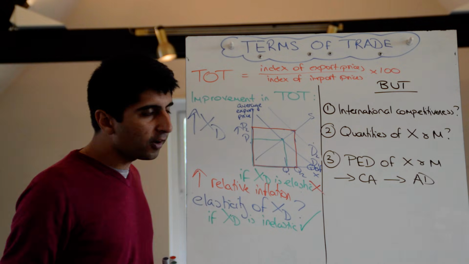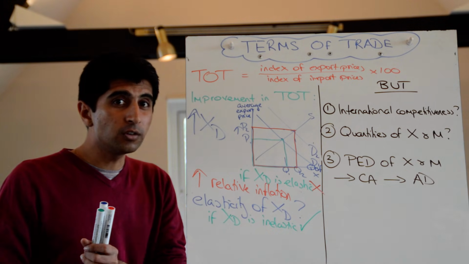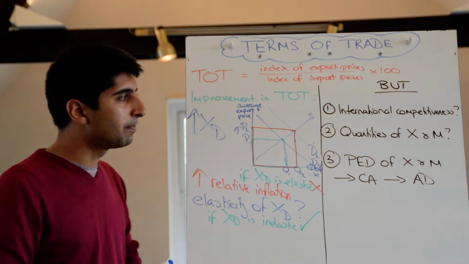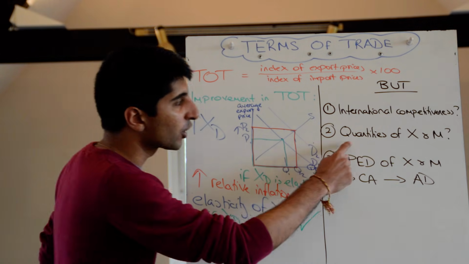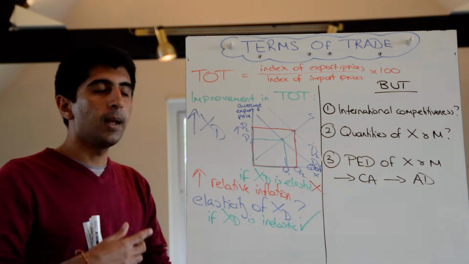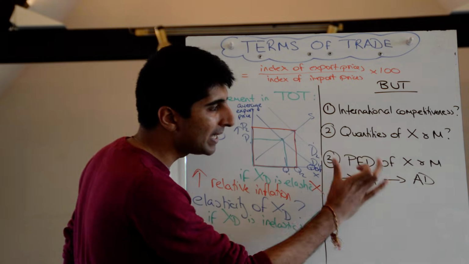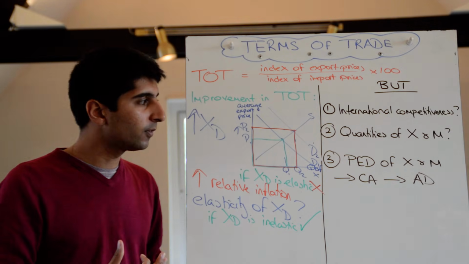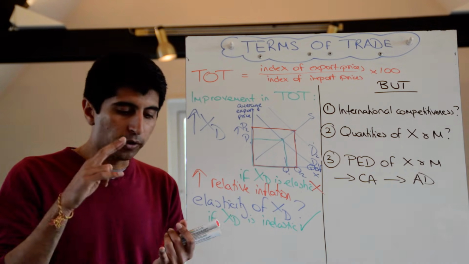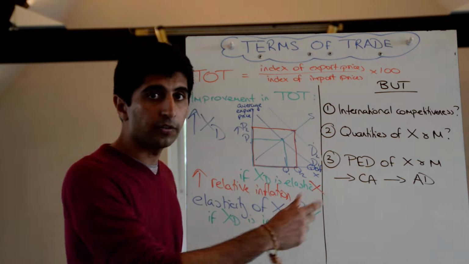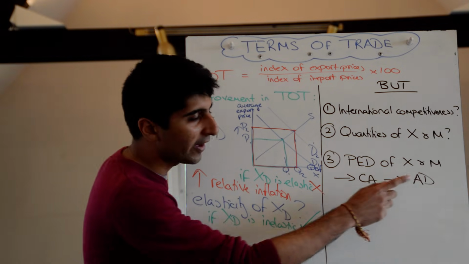So basically, the final conclusion is improvements are not always good. They might be bad. Deteriorations are not always bad. They might be good. Depends on what's causing them. Depends on the quantities of exports and imports being sold and being bought in. And crucially, it depends on the PED of exports and imports in determining the final impact on export revenues and import expenditures, and therefore determining the effect on the current account position and then the final effect on aggregate demand in the economy.